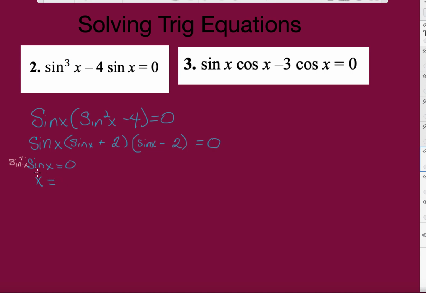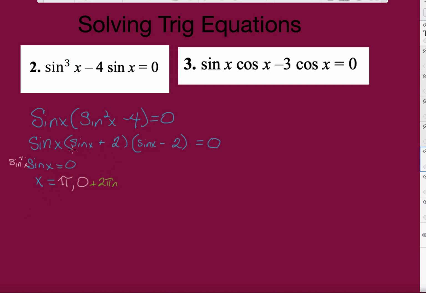So x is equal to pi and 0, right? Or 2 pi if you want to put 2 pi there. And I'm only going to solve these for one revolution around the circle. I'm not going to solve for multiples, but you could always add to those, plus 2 pi n, to show that every revolution you're going to hit this mark.